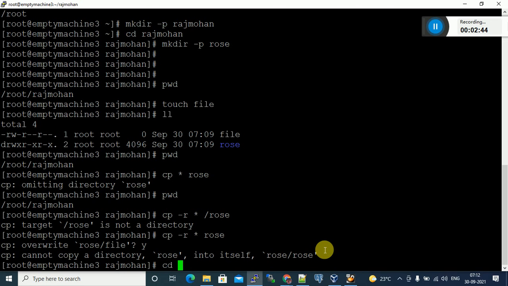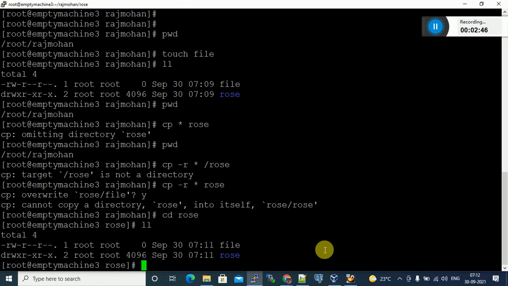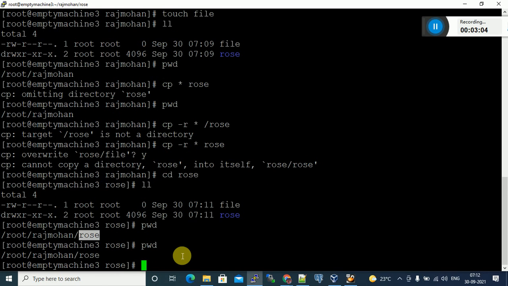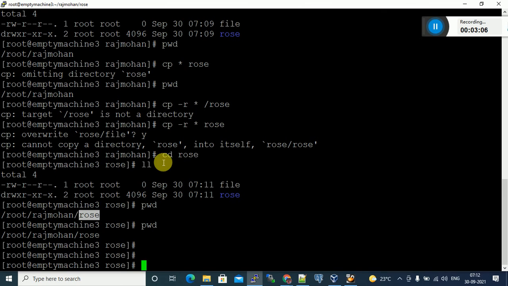Let me go to rows. Is it copied or not? Yes, copied, sir. I freshly created the rows directory, and I haven't even gone to that directory. So here the command is cp space star file name. Star means all the files are copied.